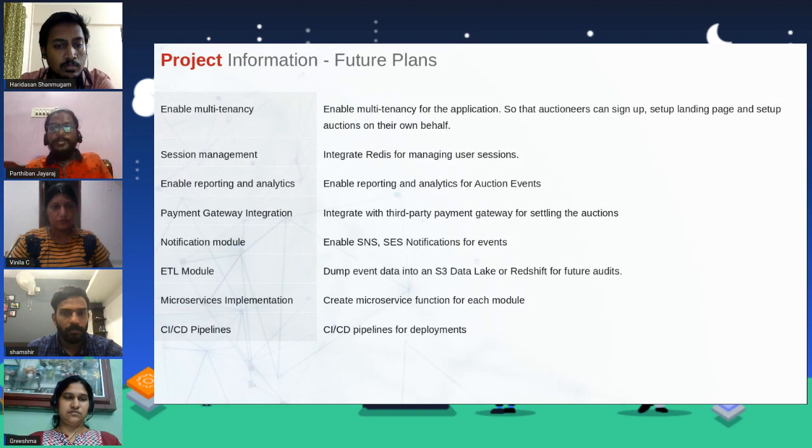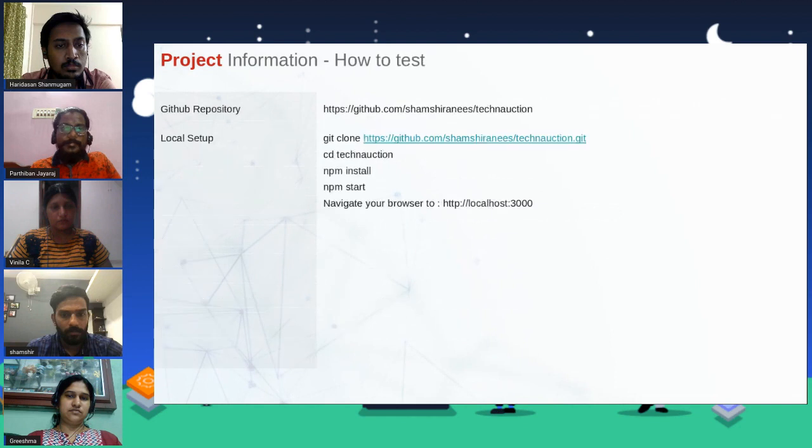So we were planning to move the data dump, in a timely fashion, to an S3 Data Lake or Redshift, and also to create microservices for each module, so that we have clarity on what is happening behind each of the services, and also to make use of CI/CD pipelines for the deployment part.